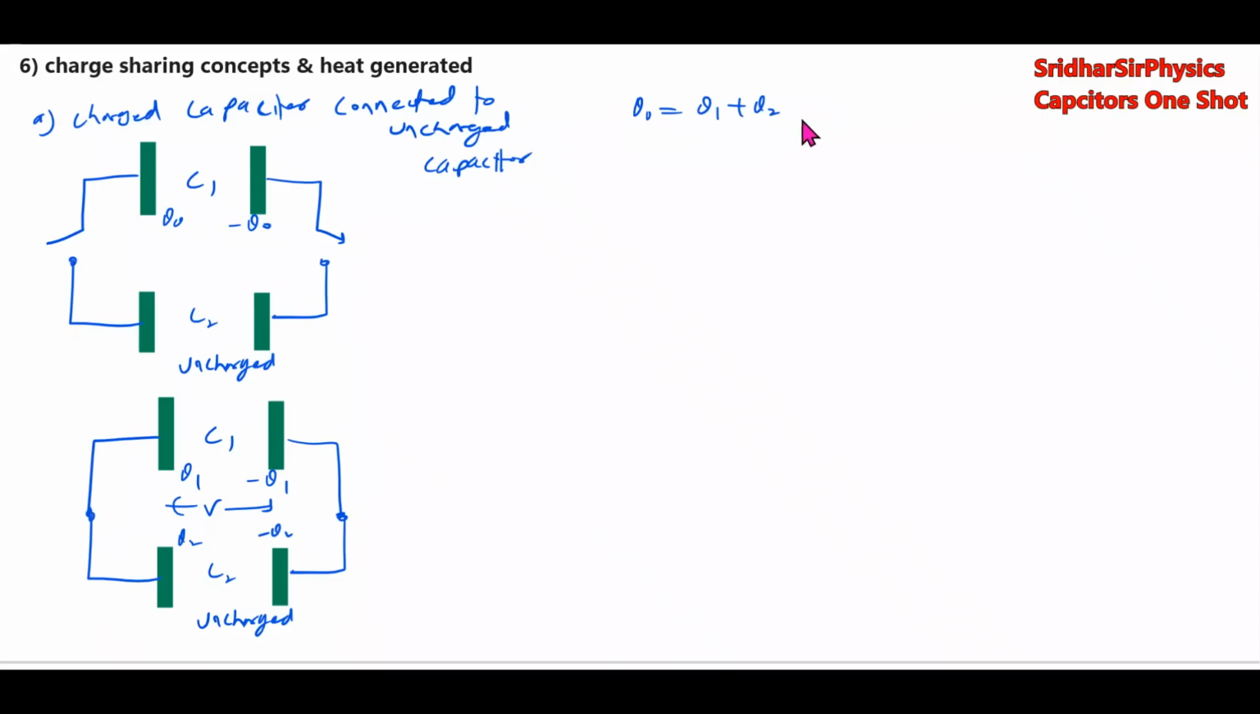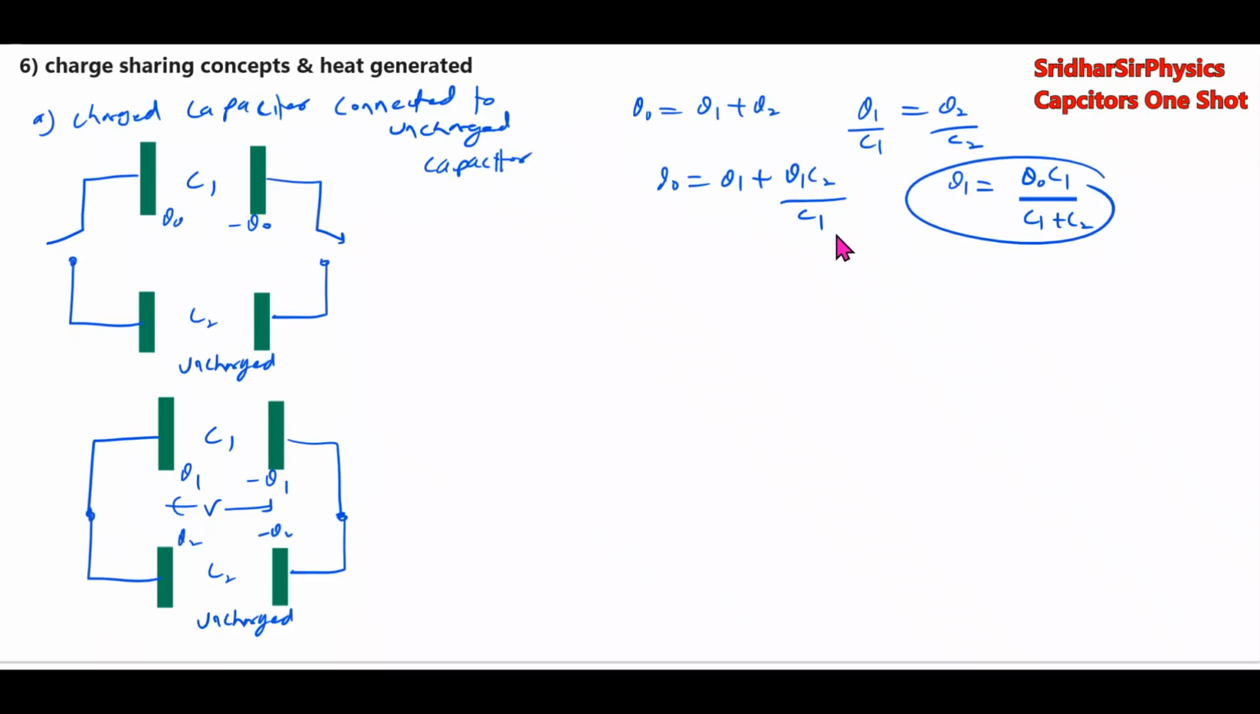Then afterwards they are like Q1 by C1, same potential, Q2 by C2. हमें Q1, Q2 फाइंड आउट करना है. So Q naught equal to Q1 plus Q2, value will be Q1 C2 by C1. Q1 equal to Q naught C1 by C1 plus C2. And what is the Q2? Q2 equal to Q naught C2 by C1 plus C2. These are the final charges. What is the heat generated?